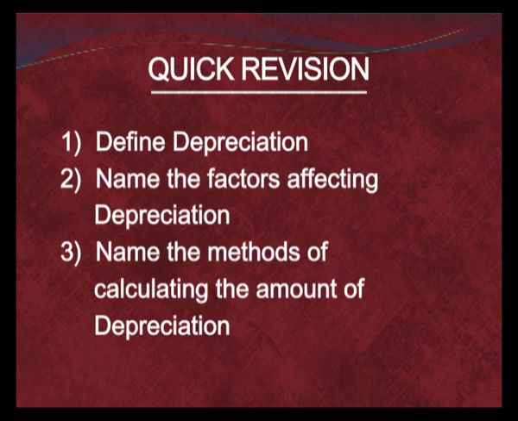There are certain revision points for you. Define depreciation, name the factors affecting depreciation, and name the methods of calculating the amount of depreciation. Now we will discuss the method of accounting for the depreciation.